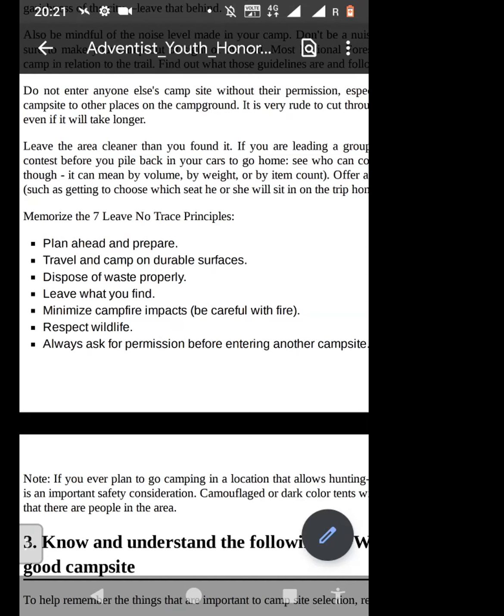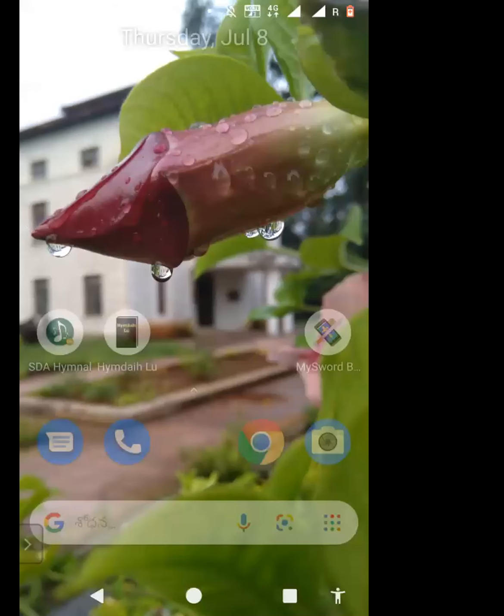And also, one more thing, always ask for permission from your senior before leaving the campsite. If you've got something to do, please ask permission from somebody before leaving the campsite.